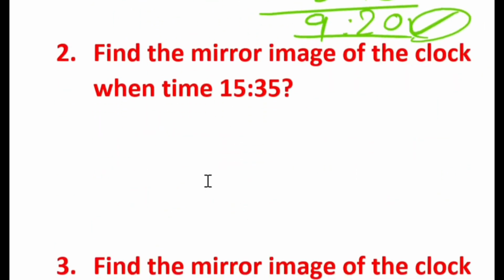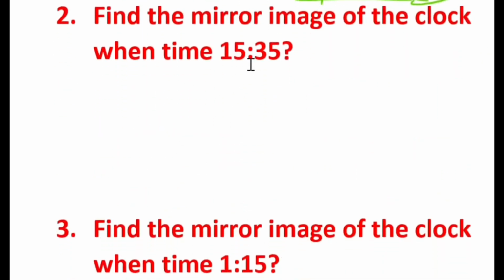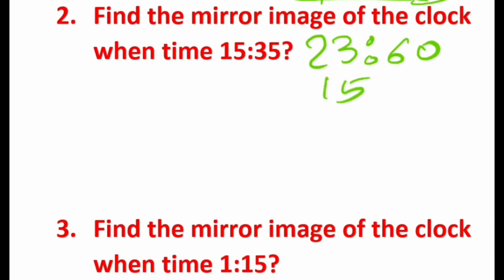The next question is like they will be asking in railway timings. Find the mirror image of the clock when the time is 15:35. They will be asking like this. So directly take the 24-hour format. In the 24-hour format you need to write 23 hours plus 60 minutes. If you subtract 15:35 from this, you will get the reflected time, that is the mirror image.